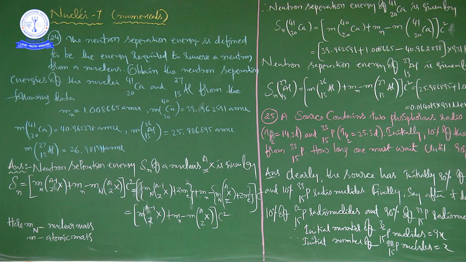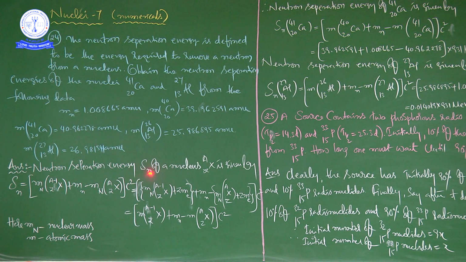There are two things here: one is calcium 41/20, another one is aluminium 27/13. Even before calculating the neutron separation energy of calcium 41/20, see here the neutron separation energy Sn.